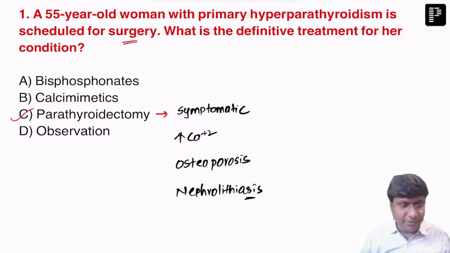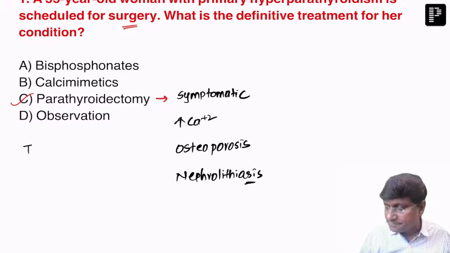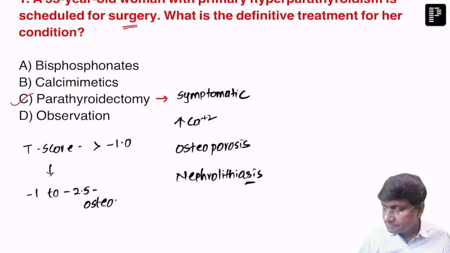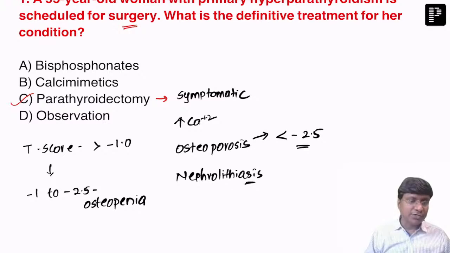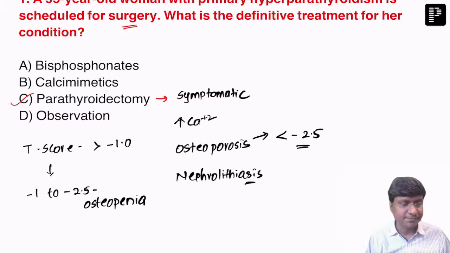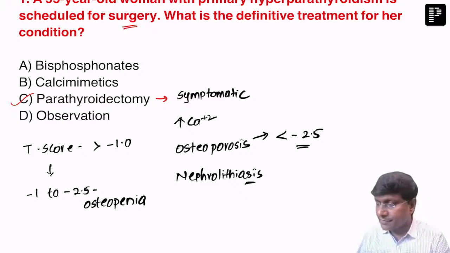Actually, if you take the T-score, the normal value is more than minus 1.0. But if the T-score is minus 1 to minus 2.5, we call it osteopenia. And when do you call osteoporosis? When the T-score is less than minus 2.5, then we call it osteoporosis. Okay. So that is when you need to do parathyroid adenectomy. All right. Done. So that was the first question.